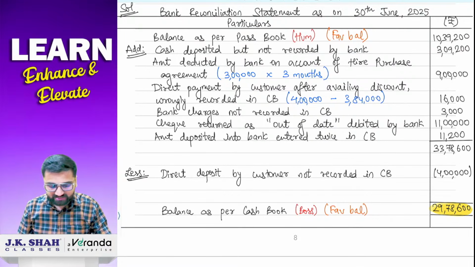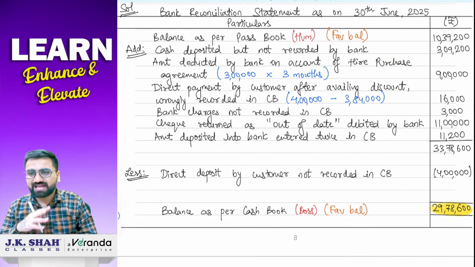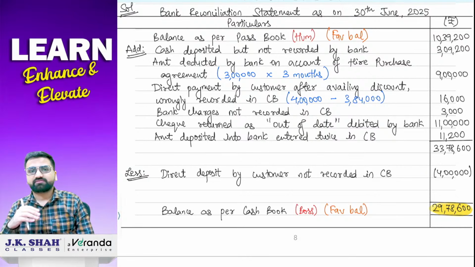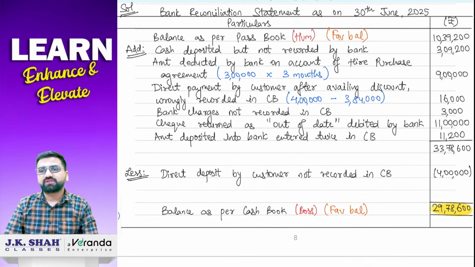Balance as per passbook से start किया था. ठीक है? Now see, we have finished two types of sum we can say. One wherein we had started with balance as per cash book. अब यहाँ पे next is balance as per passbook we also started. Now next sum which we are going to do now, in that what we are going to do, we are